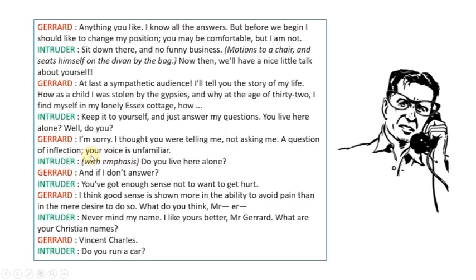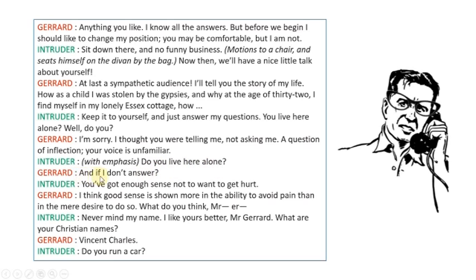Your voice is unfamiliar. Inflection means a change in modulation. You can say a style to ask a statement or a style to ask a question, a way of speaking. Dear students, if you are reading a statement, we should speak like a statement, and if we are asking a question, we should speak like a question. Our voice should change according to the kind of statement or question. So the intruder, with emphasis: Do you live here alone? So now he is asking the question like a question. Do you live here alone?